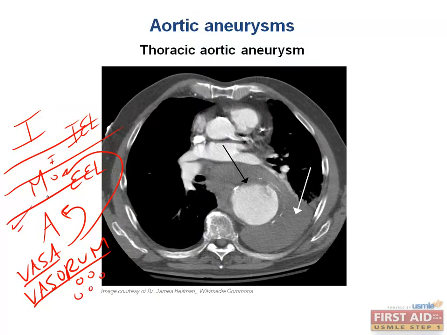in the adventitial layer. So even though this is an adaptive response, the extra collagen and proliferation of vascular smooth muscle cells within our vasa vasorum in response to chronically high levels of blood pressure continuously narrows the lumen to the point where we just start obliterating these vessels, and the lumen is so small that there's such low blood flow through these vessels that there will be downstream hypoxia of what it's supposed to supply. That makes a lot of sense, right? It's supposed to supply these structures. And that means that these layers start to die. The adventitia and the outer layer of the tunica media will become weak.